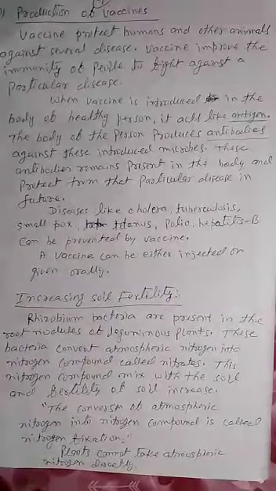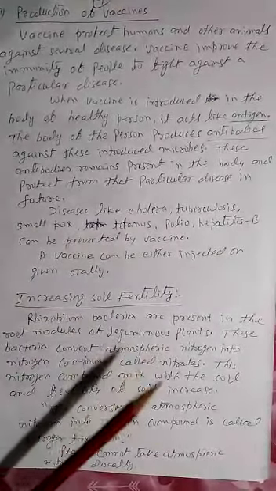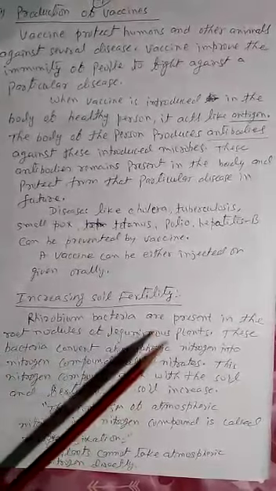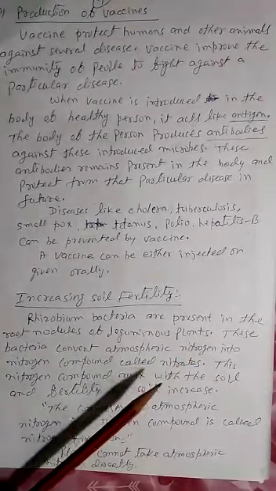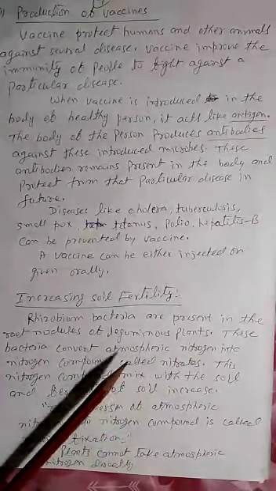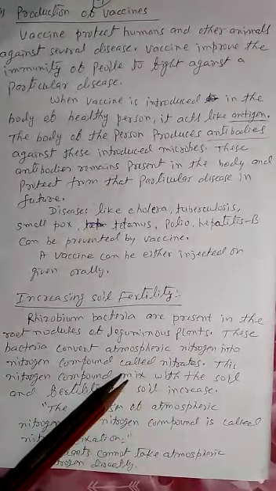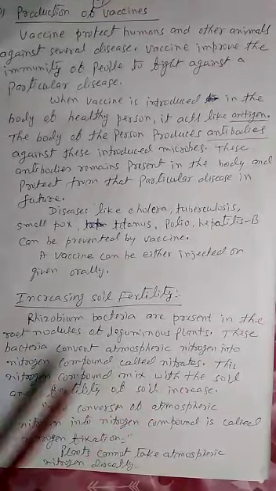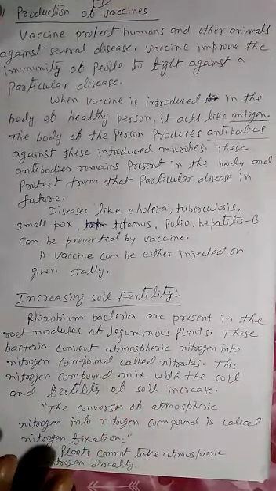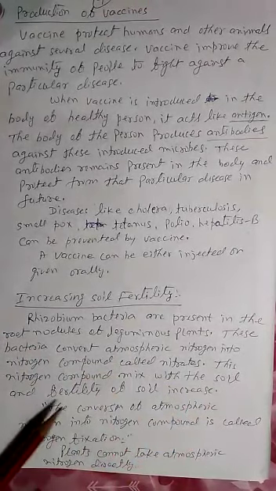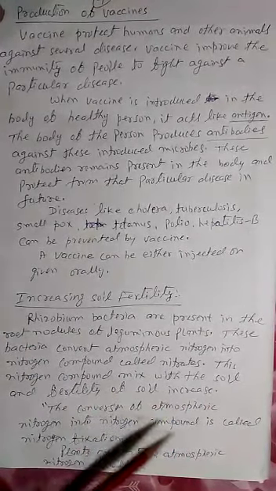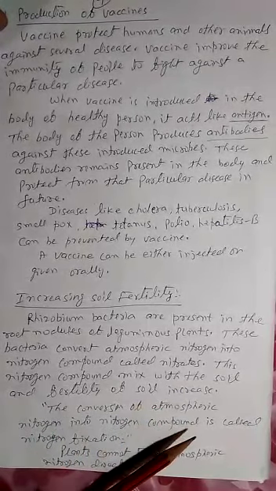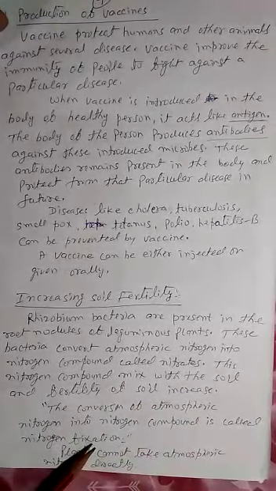Microorganisms are also used to increase soil fertility. The rhizobium bacteria are present in the root nodules of leguminous plants. These bacteria have the ability to change atmospheric nitrogen into nitrogen compounds called nitrates. This nitrogen compound mixes with the soil and the soil fertility increases. The conversion of atmospheric nitrogen into nitrogen compound is called nitrogen fixation.